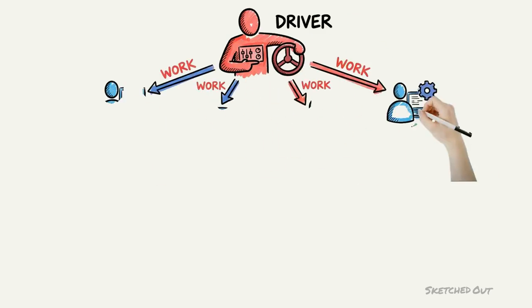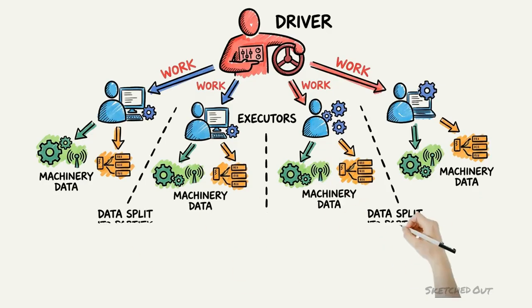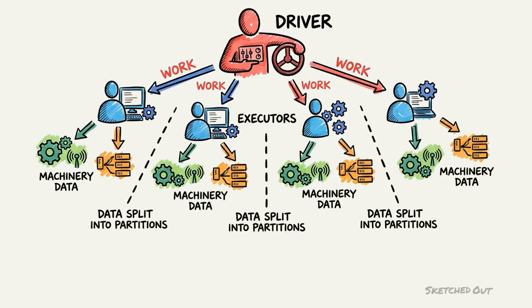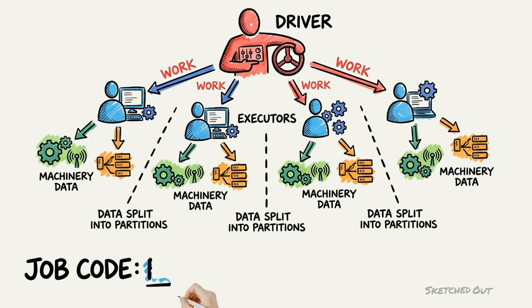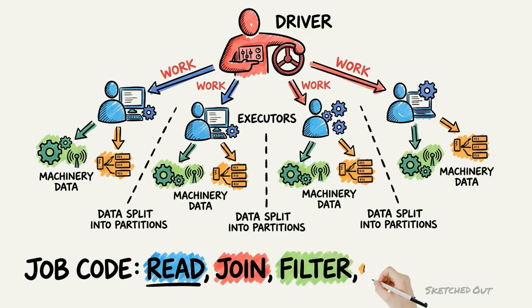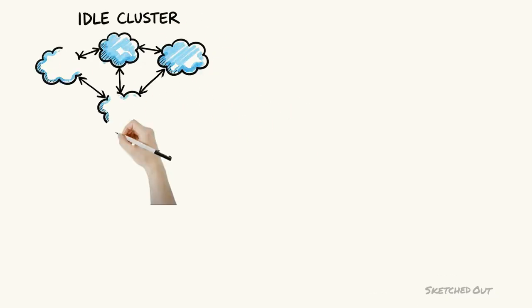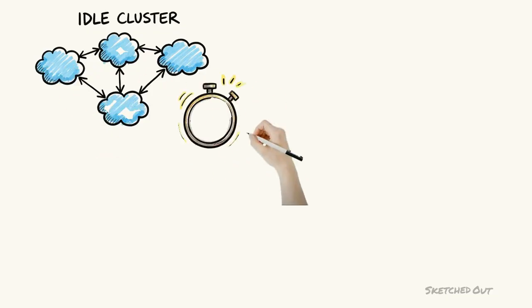Last time we built the machinery, data split into partitions, executors running tasks, a driver handing out the work. So let us actually write our fraud job and run it. 5 lines. Read the swipes, join them to the merchant table so we know what kind of shop each one was, filter down to the last 30 days, group by card and count. Write the result out. You press run, and for about 2 seconds, nothing happens at all.